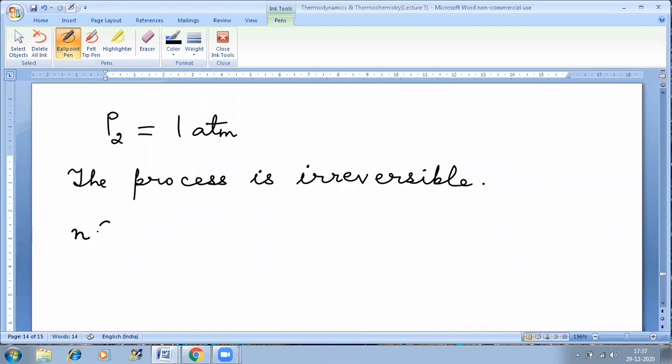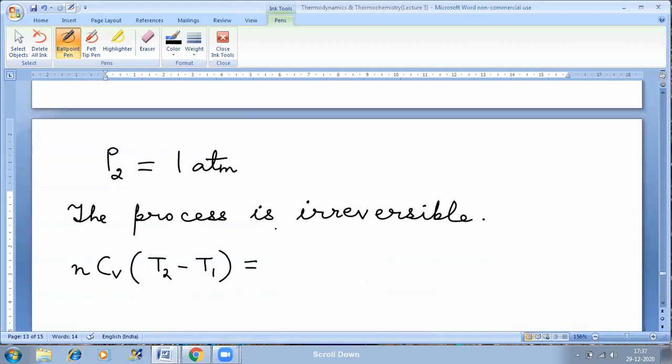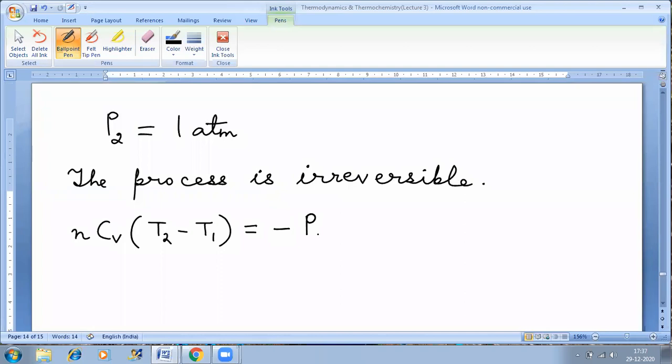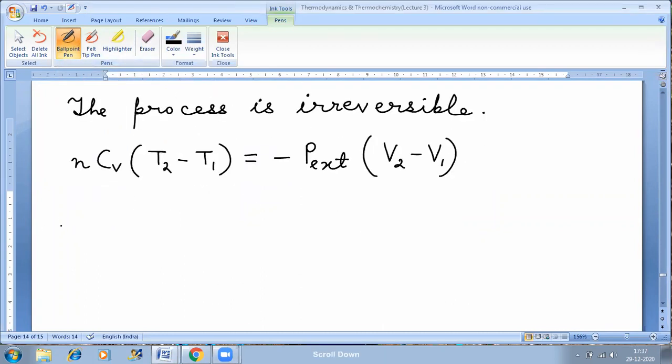So I can say that n Cv (T2 minus T1). Because it's irreversible, the work done can be written as minus P external into (V2 minus V1). This will be the value of the work done because it is an irreversible expansion. एक्सटर्नल क्यों डाला है? इरिवर्सिबल है इसलिए.